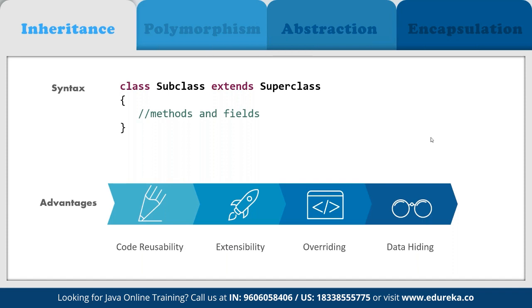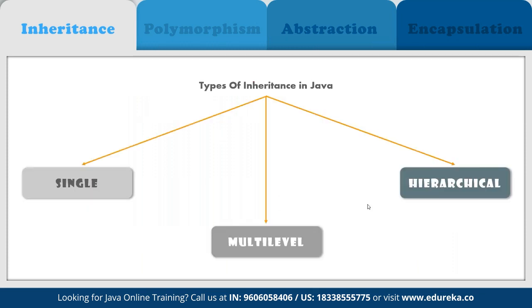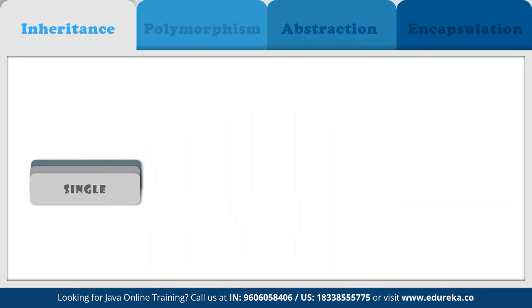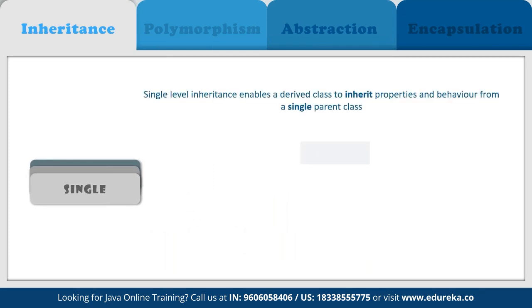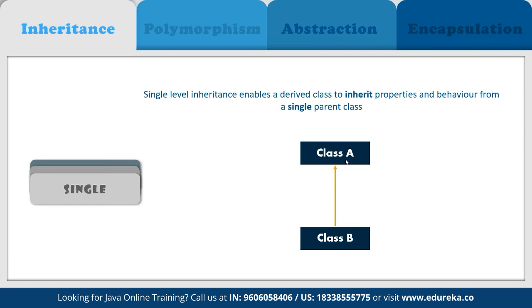Now, inheritance is mainly of three different types: single, multi-level, and hierarchical. We also have something called hybrid that we are going to discuss. First, in single inheritance, one class inherits the properties of the other. So here we have one parent class and one child class. Class B is going to inherit all the properties from class A, and this is called single inheritance. That means there is only a single subclass inheriting all the properties from the parent class itself. That's the main part of using inheritance.